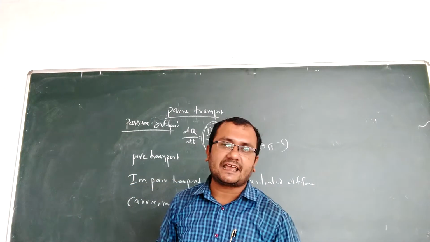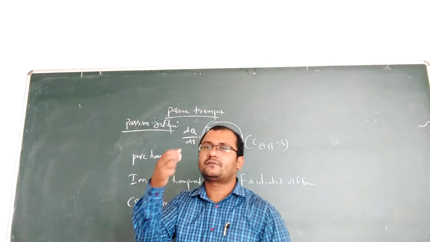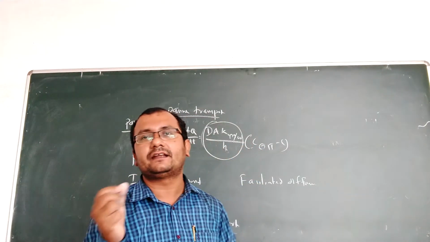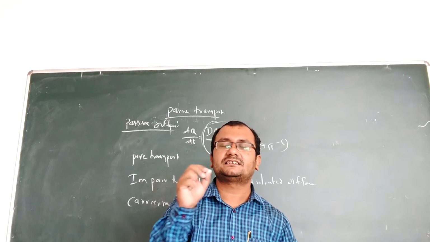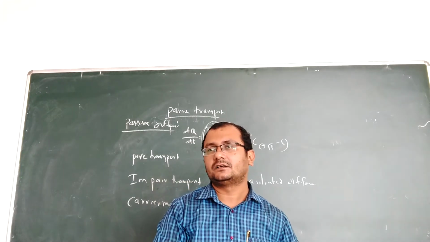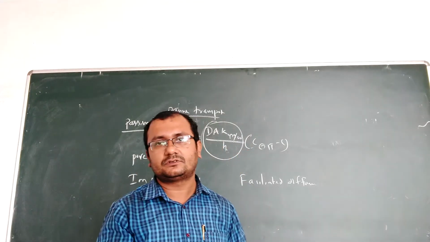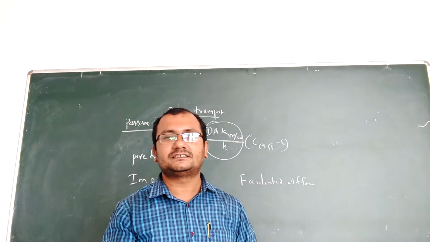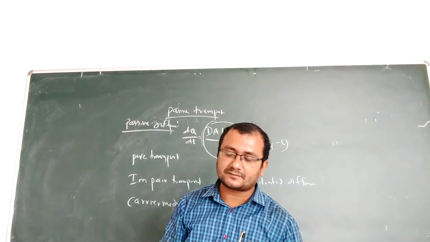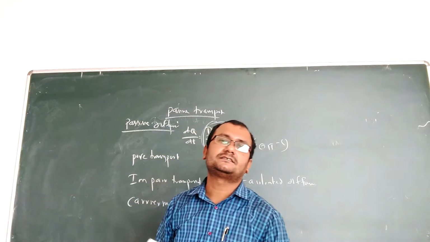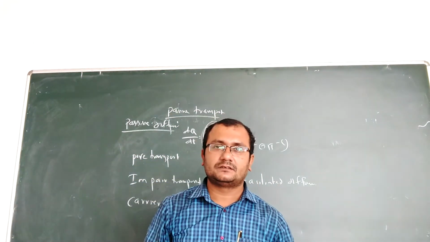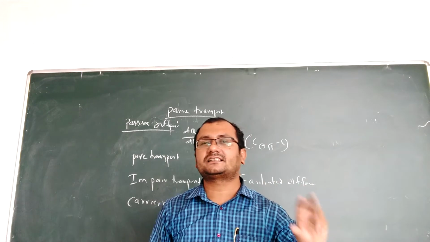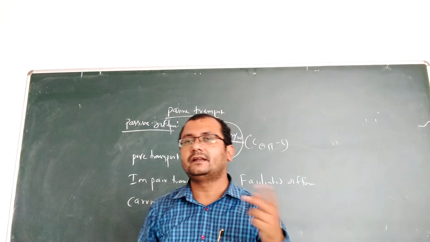And it is carrier limited, because the number of carriers present in our body is limited. So this transport mechanism is also saturable. Saturable means once the carriers are occupied, they cannot act again. That's why it is structure specific, and a larger amount or concentration of drug cannot be absorbed. The drug will be transported only as per the concentration of carrier.